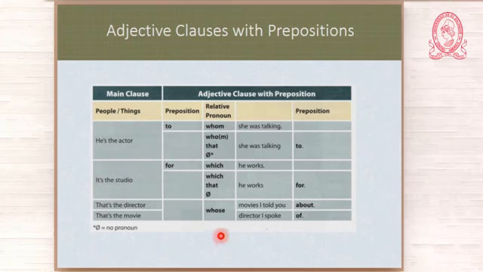What about when you have a relative pronoun indicating possession, okay? You cannot have the preposition at the beginning, only at the end. Look at the examples. That's the director whose movies I told you about. Okay, remember, you cannot say that's the director about whose. No, about has to be at the end. That's the director whose movies I told you about. That's the movie whose director I spoke of. Okay, the prepositions go only at the end of the sentence.